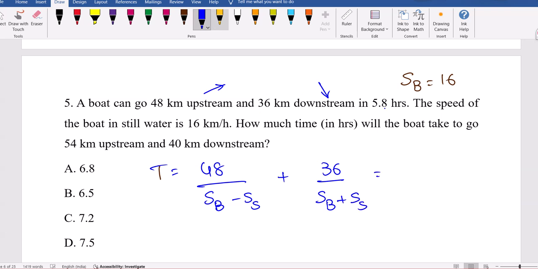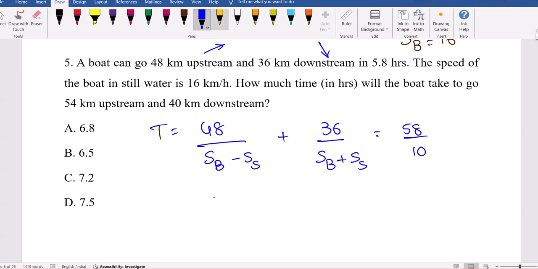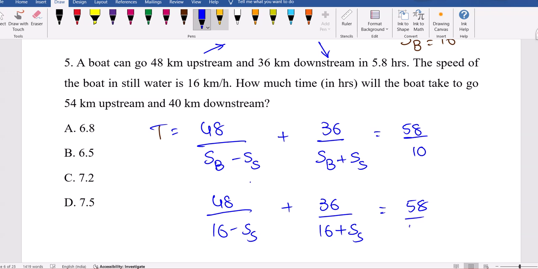All together 5.8 hours, means 58 divided by 10 hours. And here I know SB value is 16. So 48 divided by 16 minus SS plus 36 divided by 16 plus SS should be equal to 58 divided by 10.